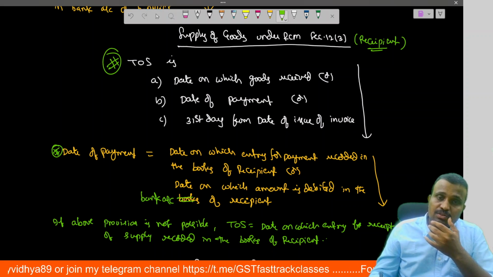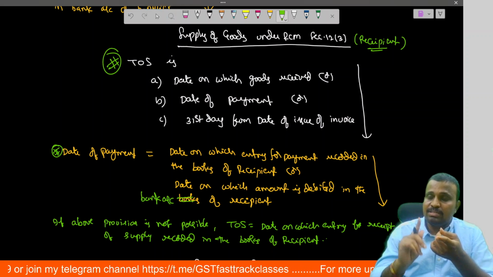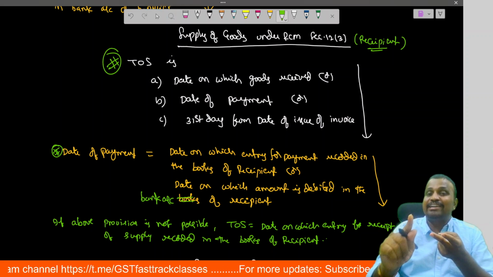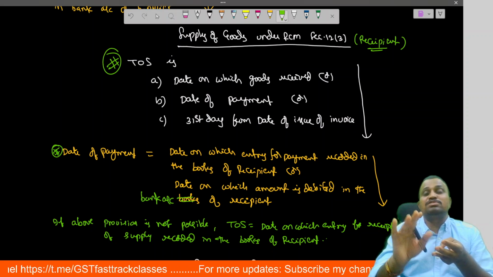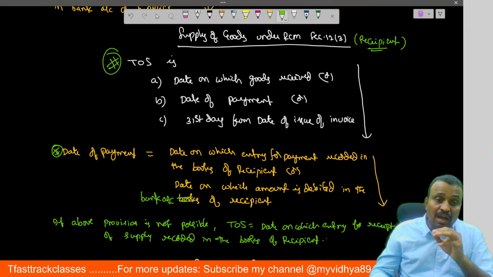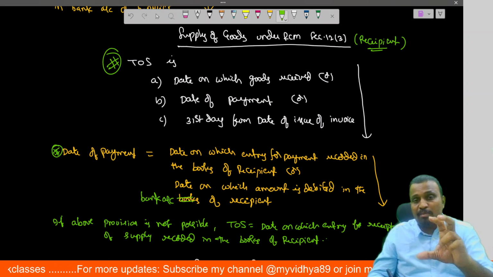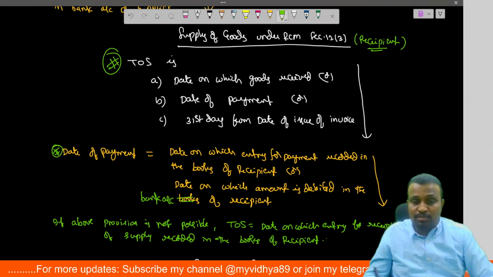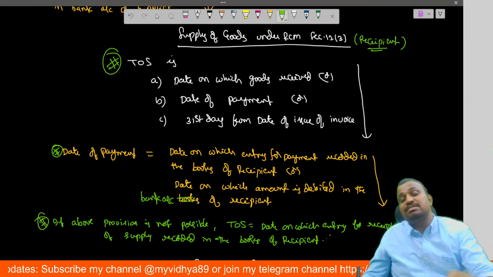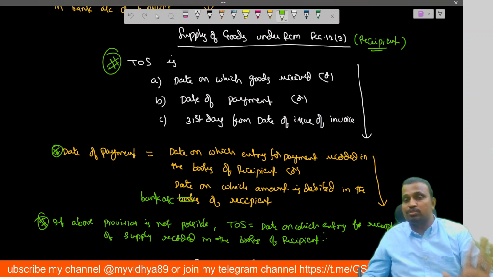Okay, so the time of supply in case of RCM is nothing but what? The date on which goods are received or date of payment or 31st day from the date of issue of invoice by the supplier, whichever is earlier. And if the above provision is not possible to calculate, the time of supply is the date on which entry for receipt of supply is recorded in the books of the recipient.